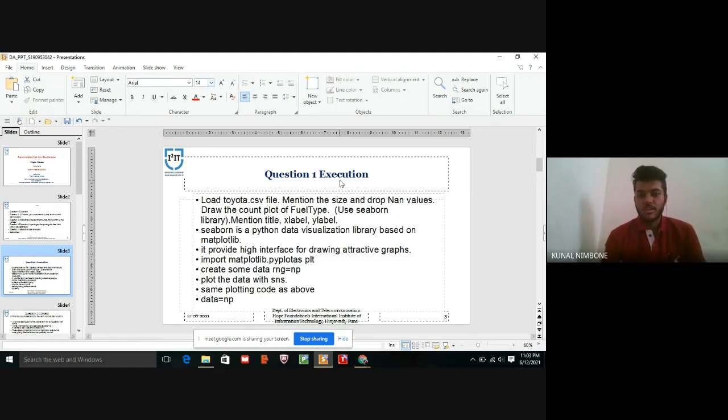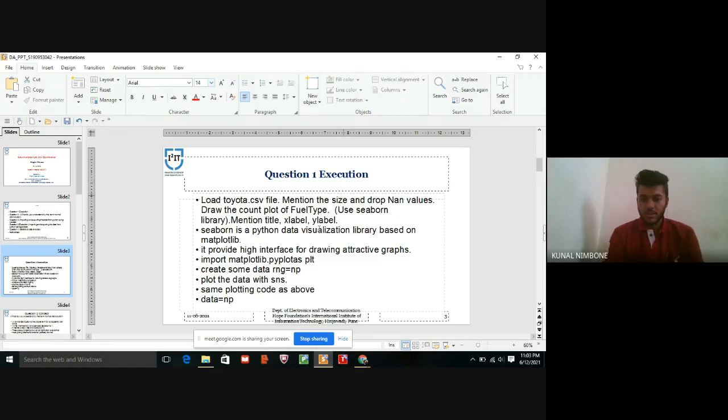The important method is plots in pyplot, and then create some data in arrangements with np. Numpy plots the plot of the data with SNS and some plotting code as above in execution.